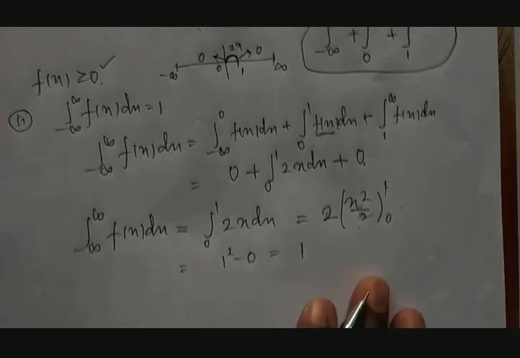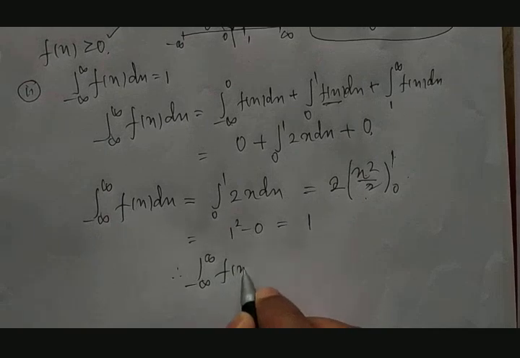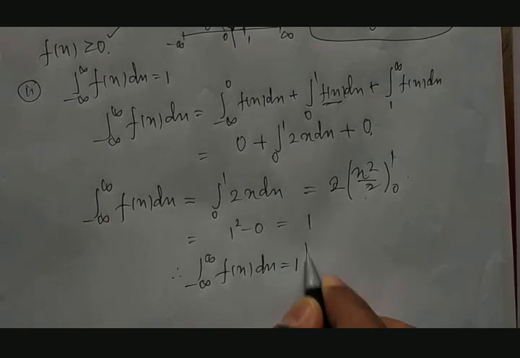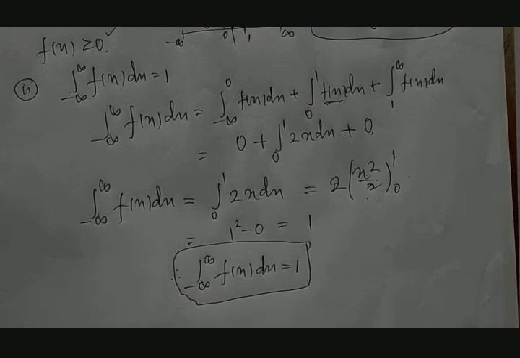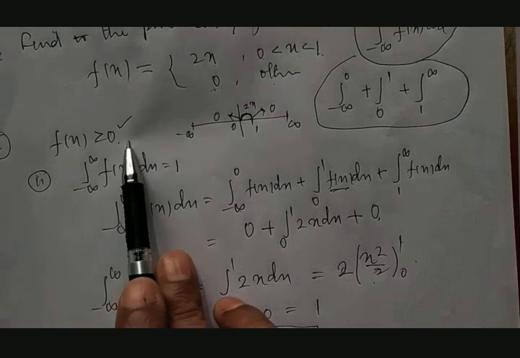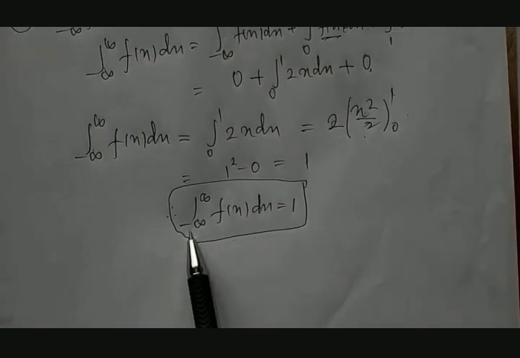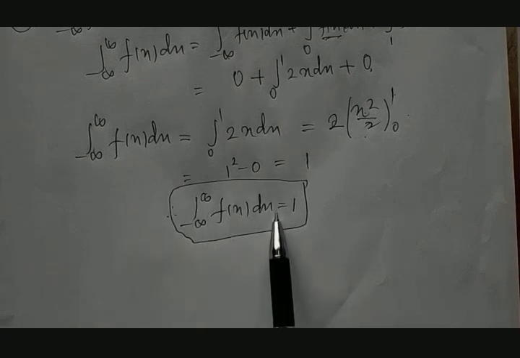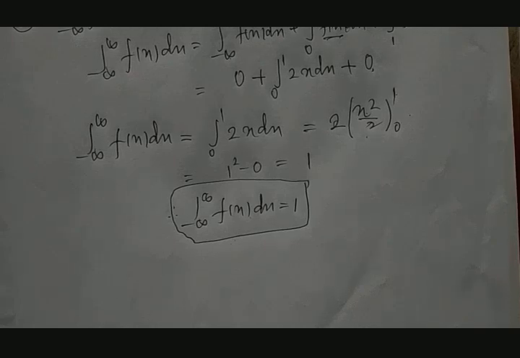Therefore, it is equal to 1. So the integration from minus infinity to plus infinity of f of x dx is equal to 1. So the given example satisfies the conditions that f of x is greater than or equal to 0 and the integration of f of x between minus infinity to plus infinity is equal to 1. So this is all about continuous probability distribution. Thank you.